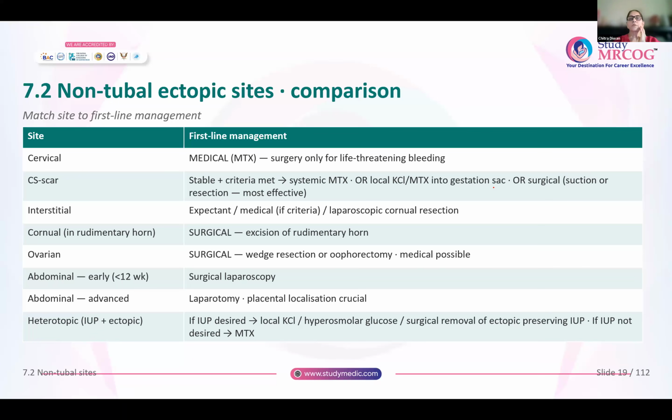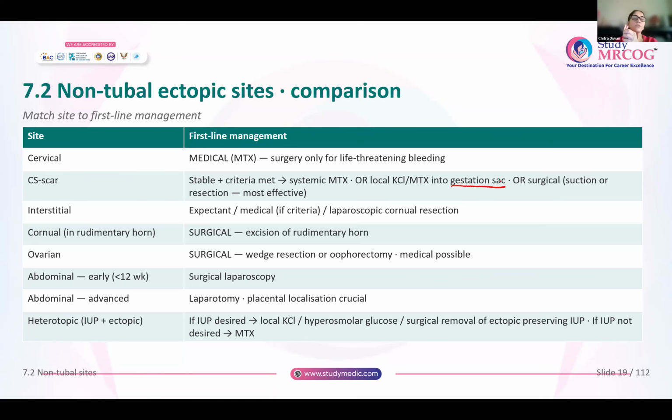And this procedure is usually done either laparoscopically or through the hysteroscope. Or for a cesarean scar pregnancy, if she doesn't want any medical management, surgical suction resection is most effective. This is also usually done through the hysteroscope, or it could be hysteroscopy plus laparoscopy combined.